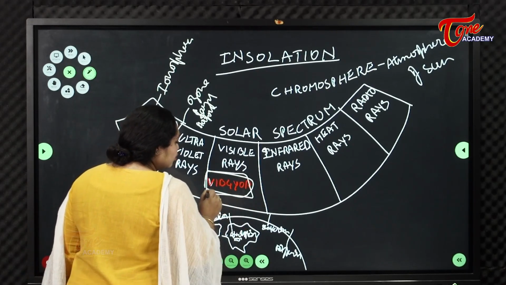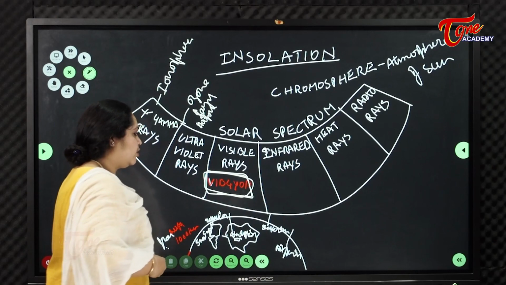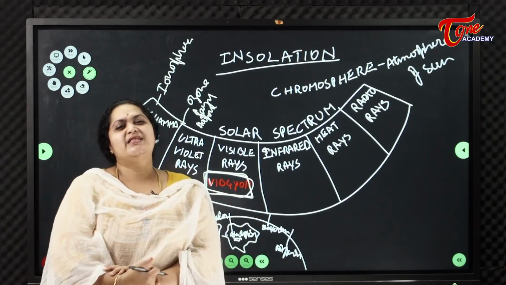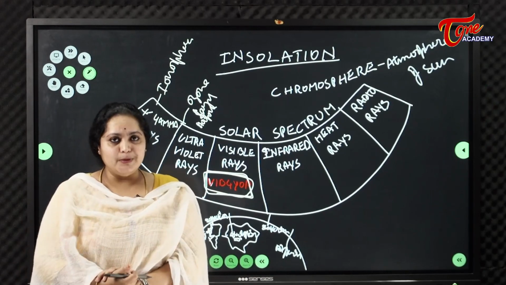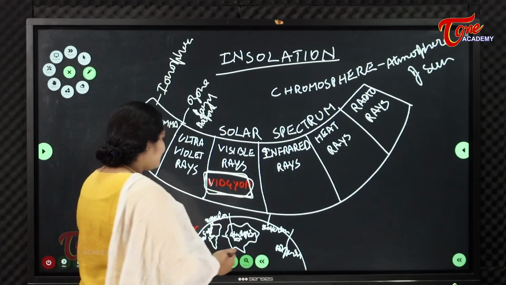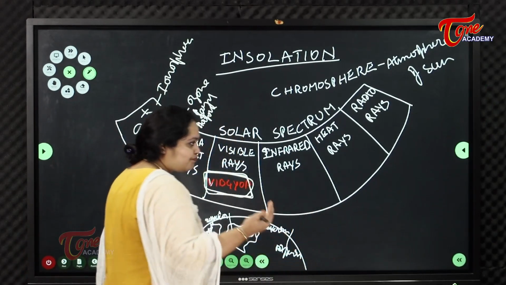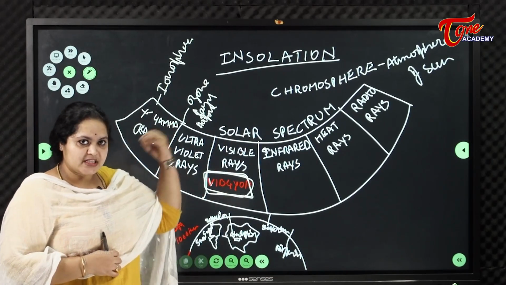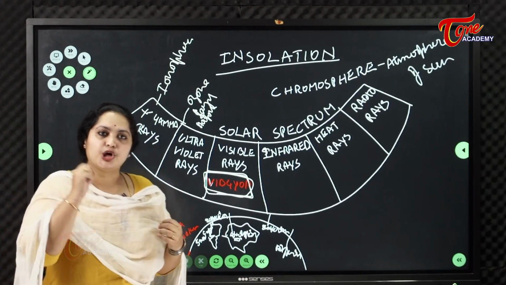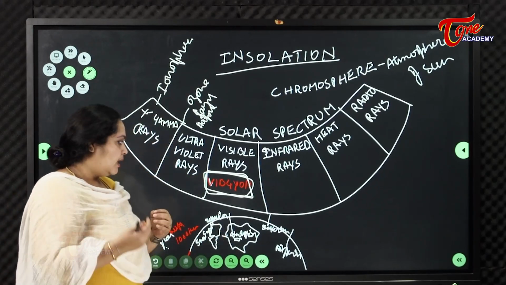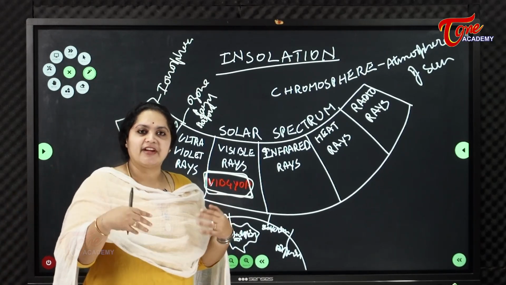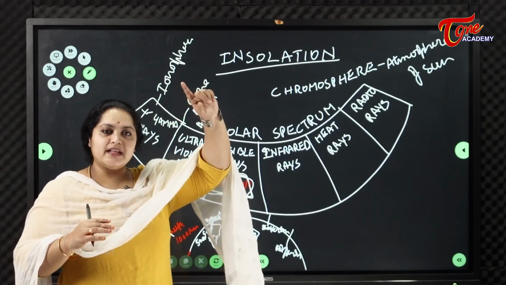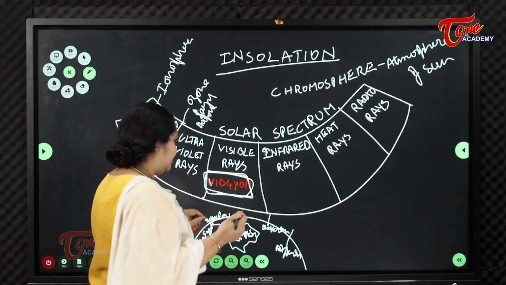This is a phenomenon, only we can see these rays. Why is the color of the sky blue? Because any rays which we receive from the sun are in short waves. The terrestrial radiation is in long waves, and solar radiation is in short waves.